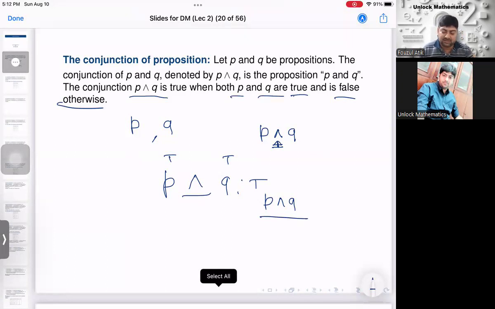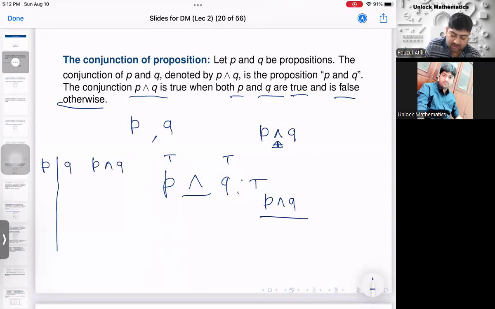Clear? Then if I write the truth table of it, what will happen? P, Q, and P and Q. You have to consider all possible cases, because P and Q are propositions. They may be true, they may be false. So we have to take all possible combinations. P is true and Q is true. Both can be true. P can be true, Q can be false. P can be false, Q can be true, and both of them can be false.